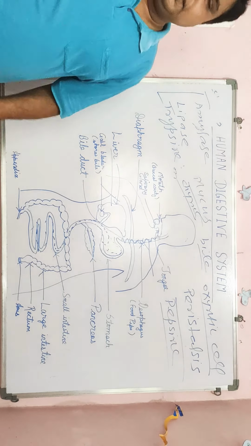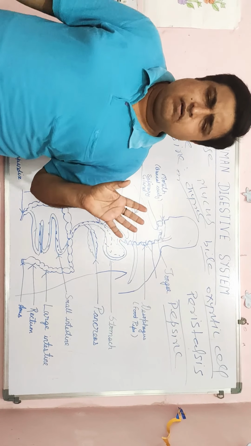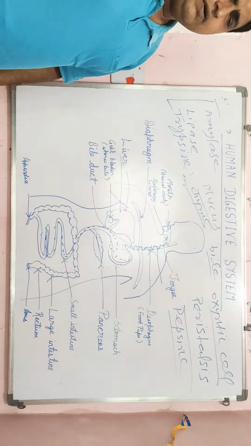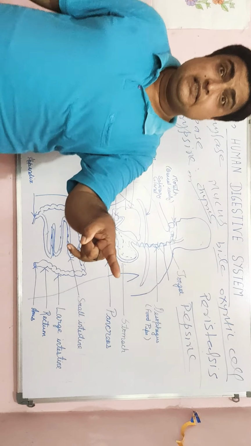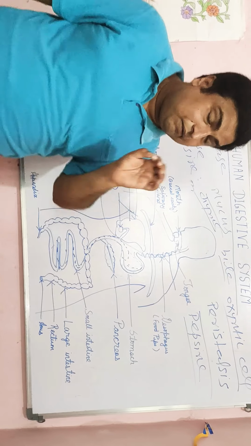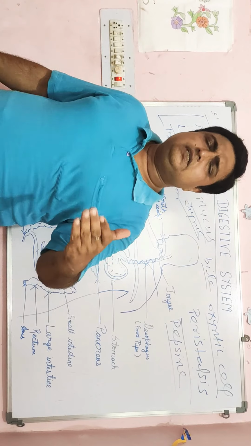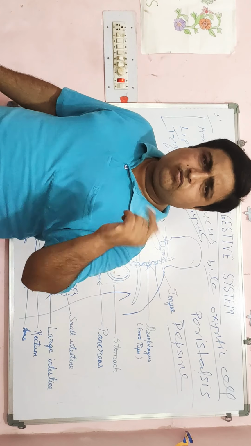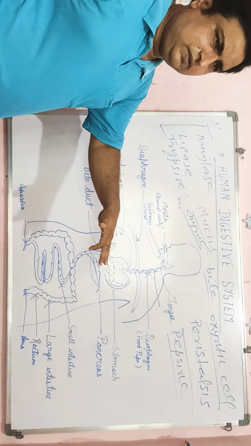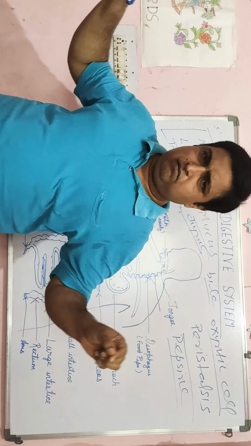First is amylase. Amylase breaks down carbohydrate into a simple form, that means maltose, and lipase converts fat substances into fatty acid and glycerol. This is the simple form of fat. After that trypsin breaks down protein substances into a simple form, that means amino acids. After this process, every constituent of food becomes broken down.